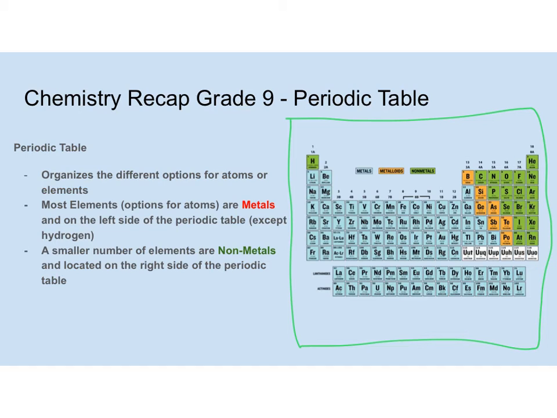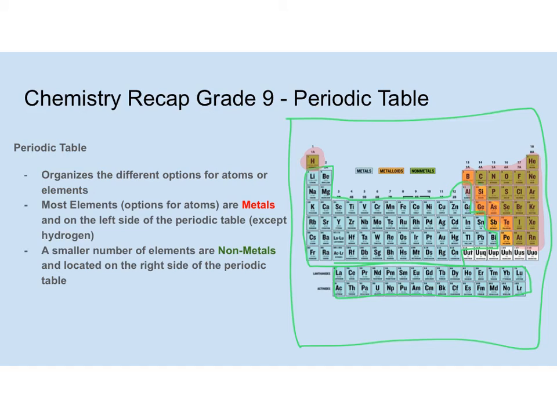Most elements or options for elements are metals. So most of our building blocks are metals, and I'm going to highlight all the metals here in this light blue color. All of these are metals. You can see most of the elements are metals. Then only a small number, which I'll highlight here in red, are non-metals. Hydrogen is by itself over there, but all the rest of the non-metals are over here in green.